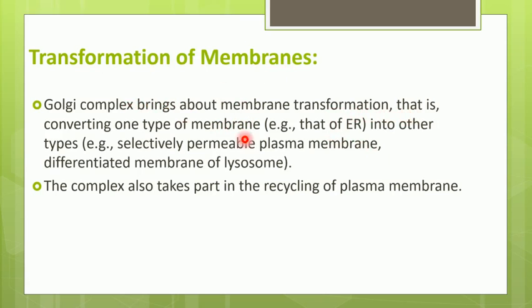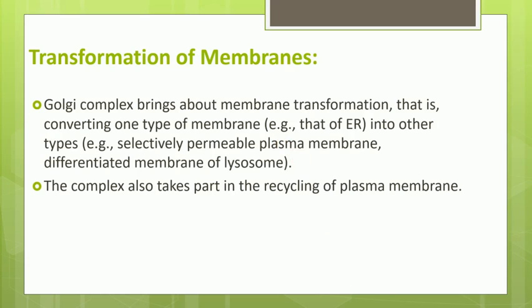That means converting one type of membrane into another type of membrane. For example, the membrane of the endoplasmic reticulum can be converted into the membrane of lysosome. So this process of recycling of the membrane takes place inside the Golgi complex or Golgi apparatus.